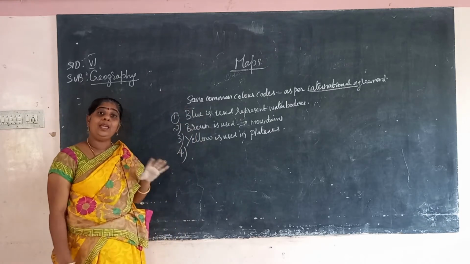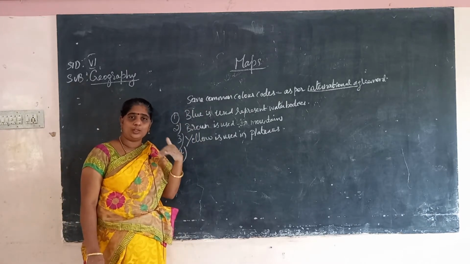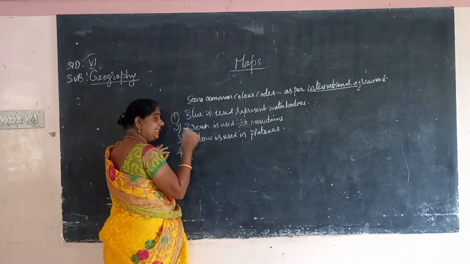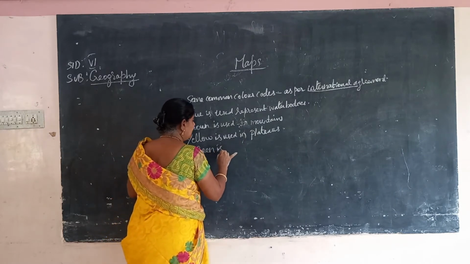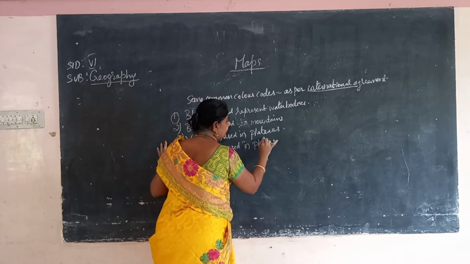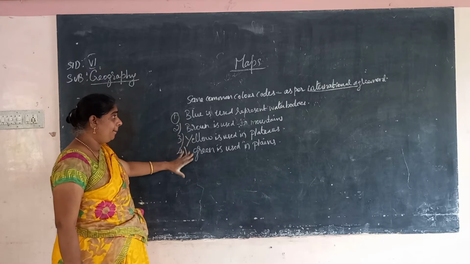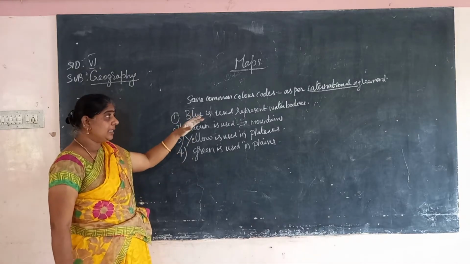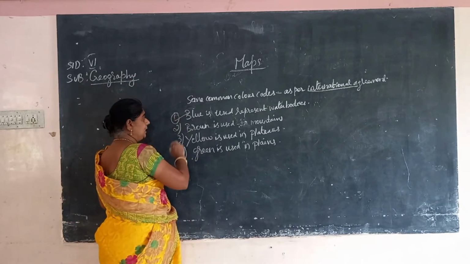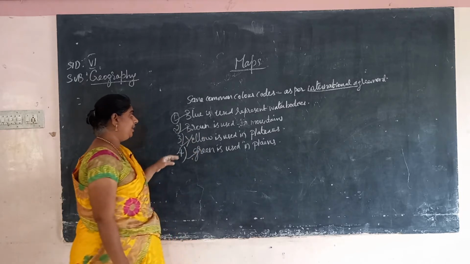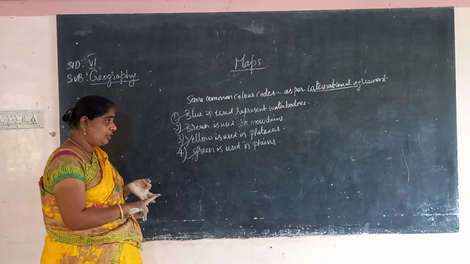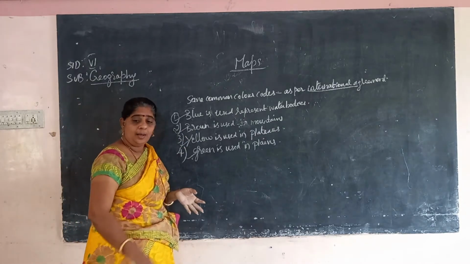And to represent the plains, when we want to show plains on a map, what color do we use? That is green. Green is used in plains. So these are the basic color codes used in the map as per the international agreement. What are the colors? Blue, brown, yellow and green. Blue is used to represent water bodies, brown is used to represent mountains, yellow is used for plateaus and green is used for plains.